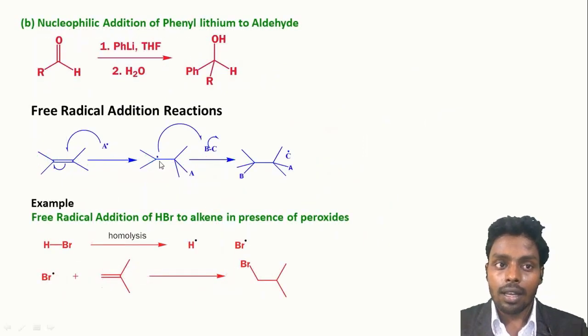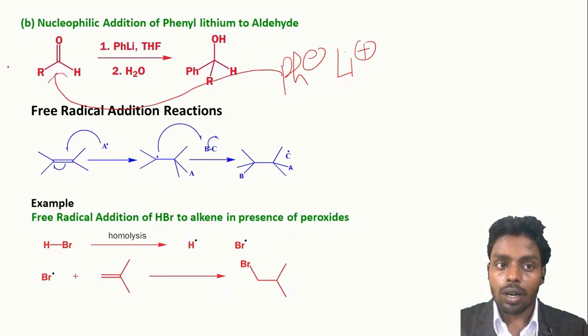Next is nucleophilic addition of phenyl lithium to aldehyde. It is also an example of nucleophilic addition reaction. So in this reaction, what happens? Phenyl lithium is an organometallic compound having negative charge on phenyl and positive charge on lithium. So this negatively charged phenyl acts as a nucleophile. It attacks the carbonyl carbon and forms this type of product. It is an addition product.